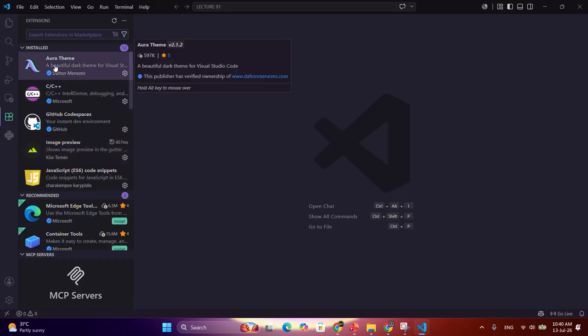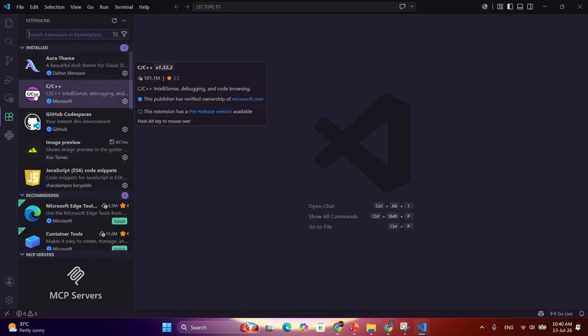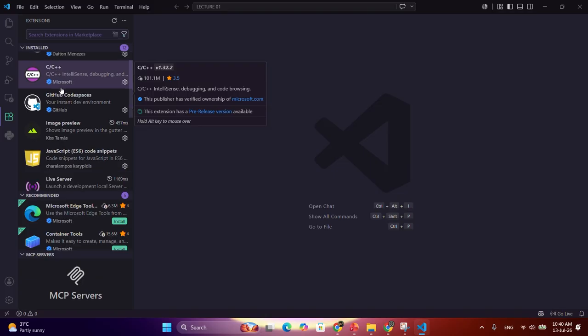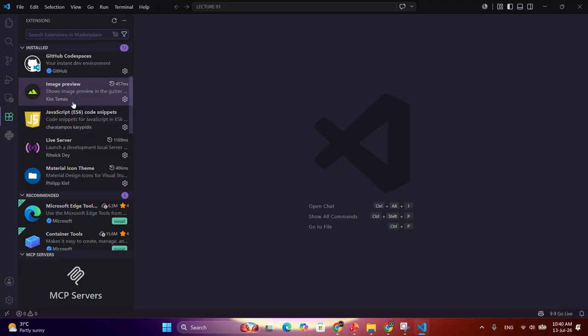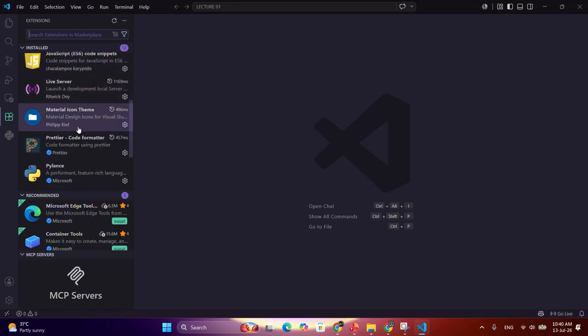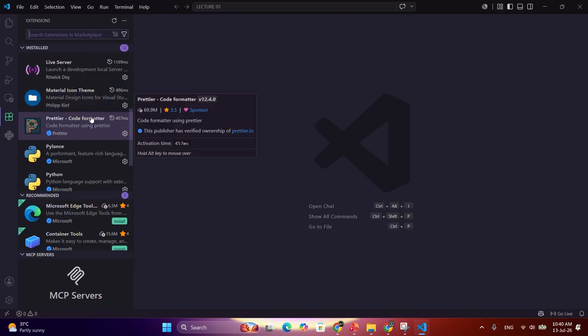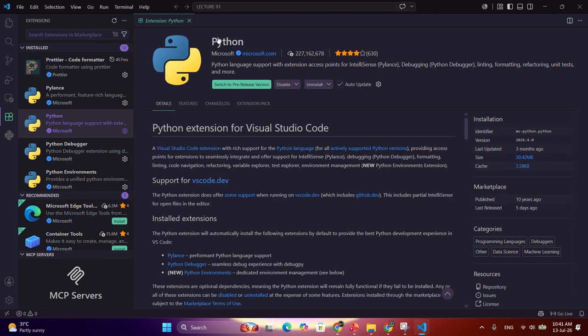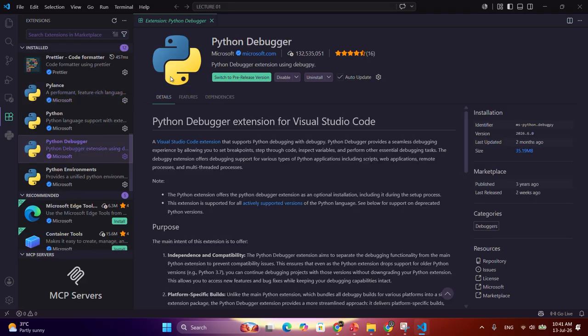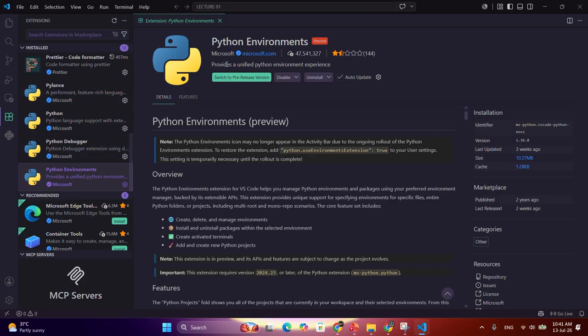First of all, I have installed the Aura theme. You don't need to install C++, it is for another purpose. You can install GitHub Codespaces, and then I have installed Material Icon Theme. I have installed Prettier code formatter. So you need to install Python, this extension from Microsoft. After that, you can install Pylance as well, Python Debugger as well, and Python Environments as well. Install these four extensions to use Python in VS Code.